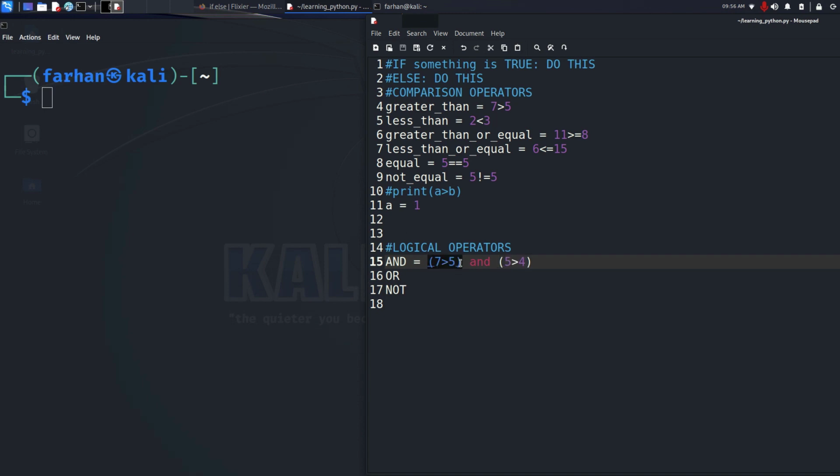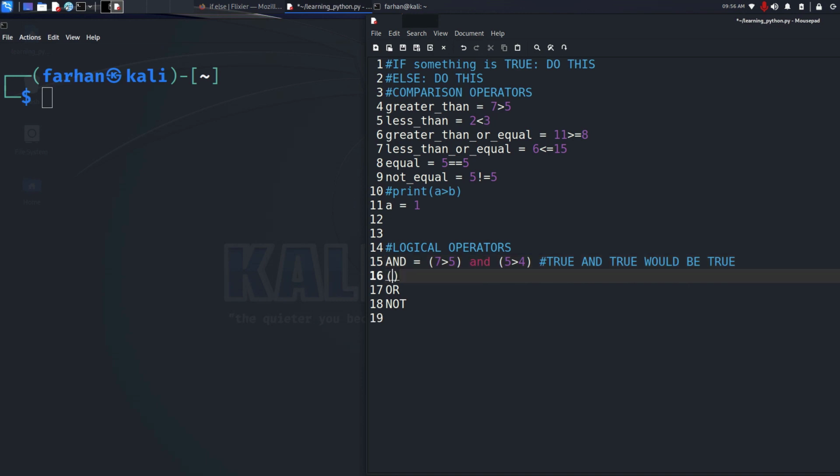Both of my conditions have to be met in order for the whole statement to be true. So I can see here 7 is greater than 5, so this is true, and I'm saying 5 is greater than 4, so this statement is also true. So true and true would result in true.